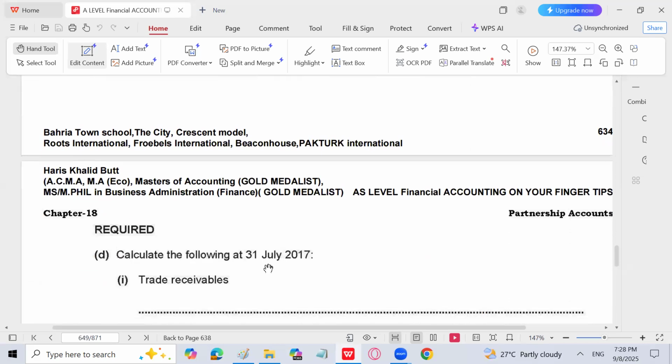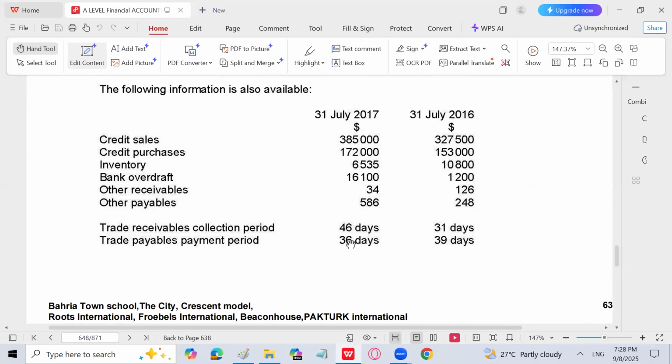Remember that this is for 31st July, 2017. So we are only using these particular figures, 46 days and 36 days, right? So that's it. Inshallah, when we go for the ratios, then we'll do that particular stuff also regarding the trade receivable and regarding trade payables.